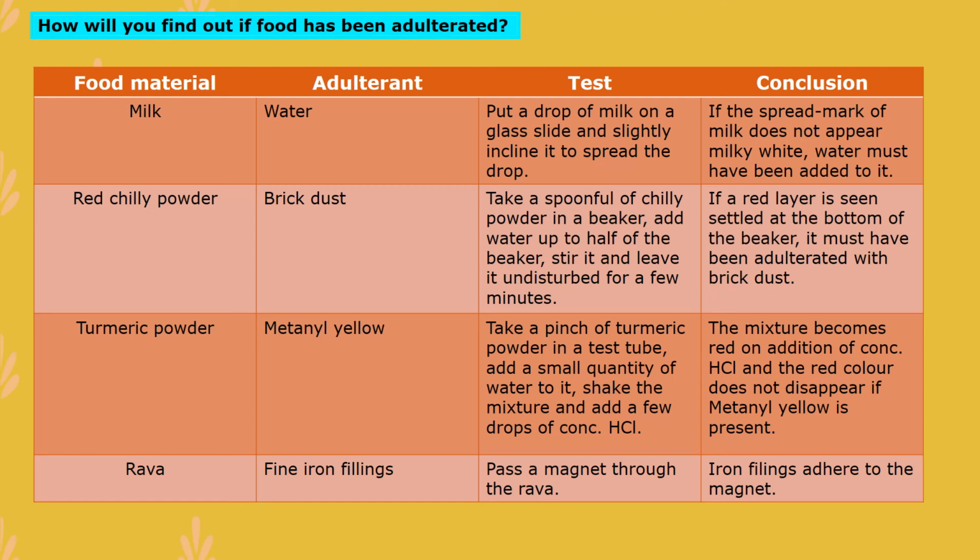Now the next food material is rava. In rava they are adding iron filings, that is fine iron filings. The test is to pass a magnet through the rava. If there is a presence of iron filings, then obviously these iron particles will stick to the magnet. In this way we can identify whether that food is adulterated or not.